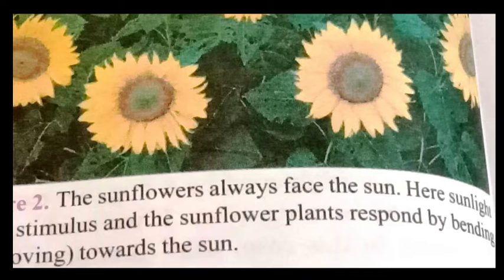Plants coordinate their behavior by affecting growth, and the effect on growth can result in the movement of a part of the plant, like shoot and root. Plants have no nervous system, so plants use only hormones for coordination. Please note it down, because most of the time the board raises this type of question for 1 mark: what is responsible for coordination in plants? Plants have no nervous system, but they have hormones for coordination.